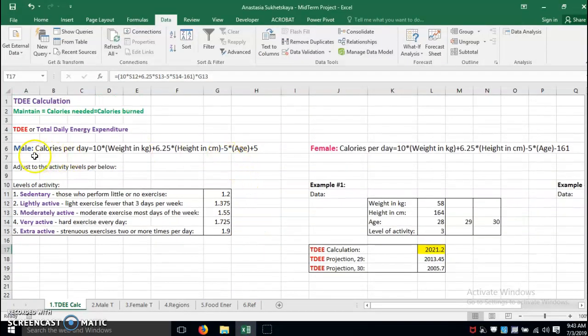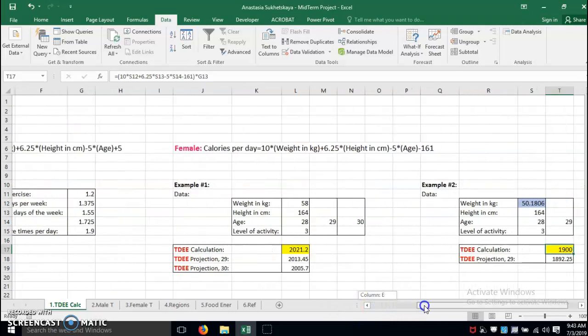Also, the end result of this formula has to be adjusted for the level of activity. There are 5 different levels of activity, let's say sedentary, those people who do not really exercise, or lightly active, moderately active. So there is a different multiplier depending on the level of activity you have on a daily basis.